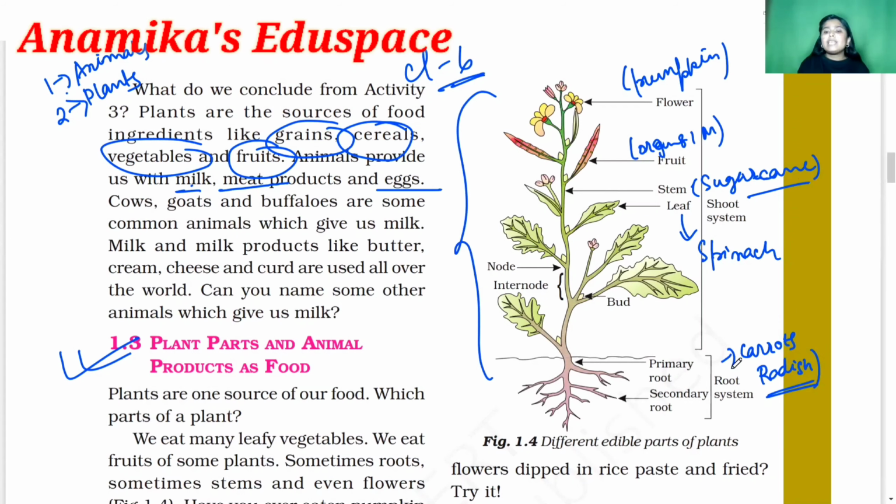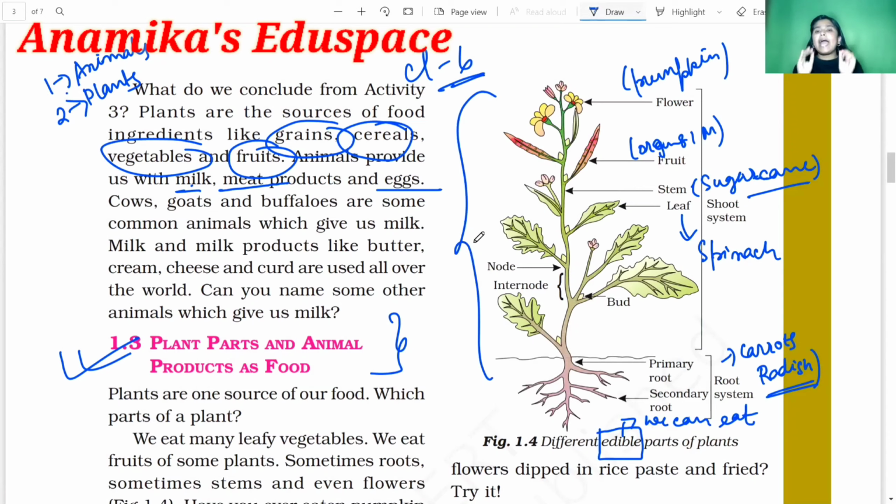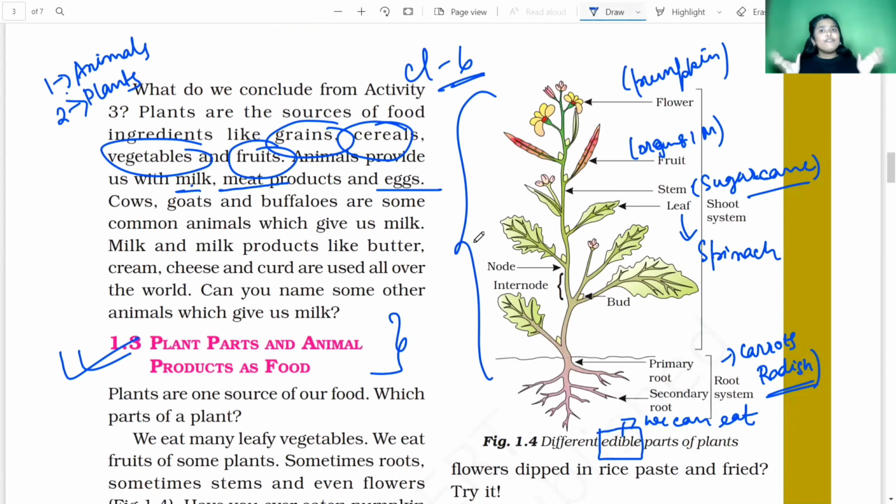Okay, as we can eat different parts of the plant, these are known as the edible parts. Edible means we can eat that thing. Clear, students?